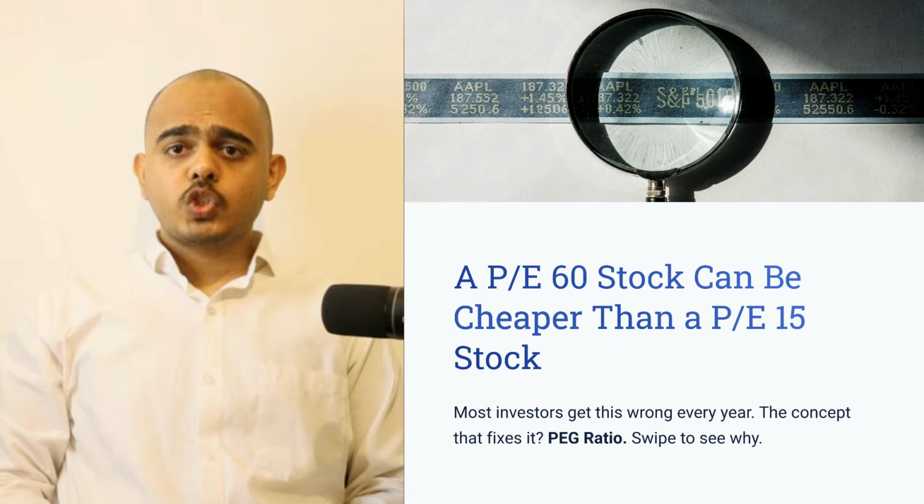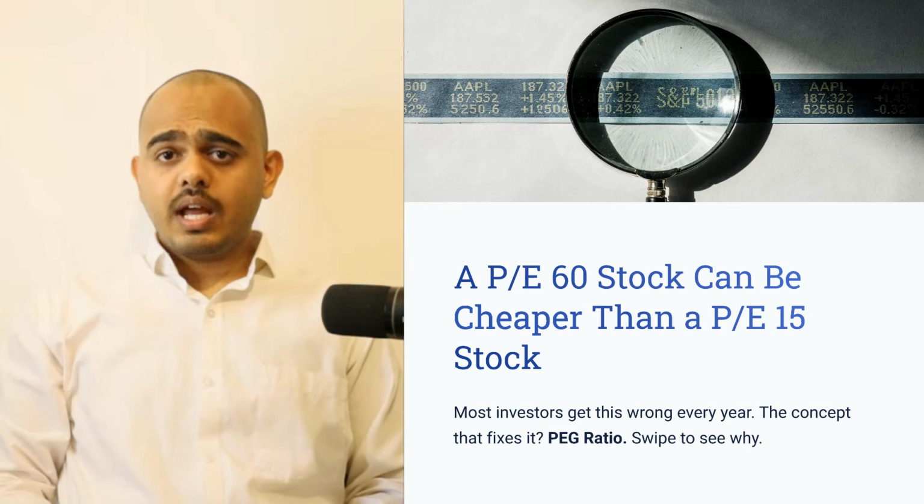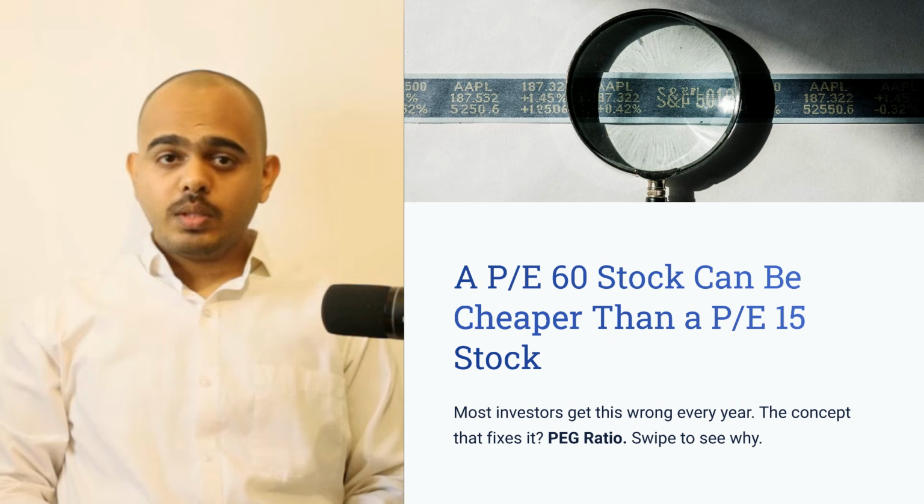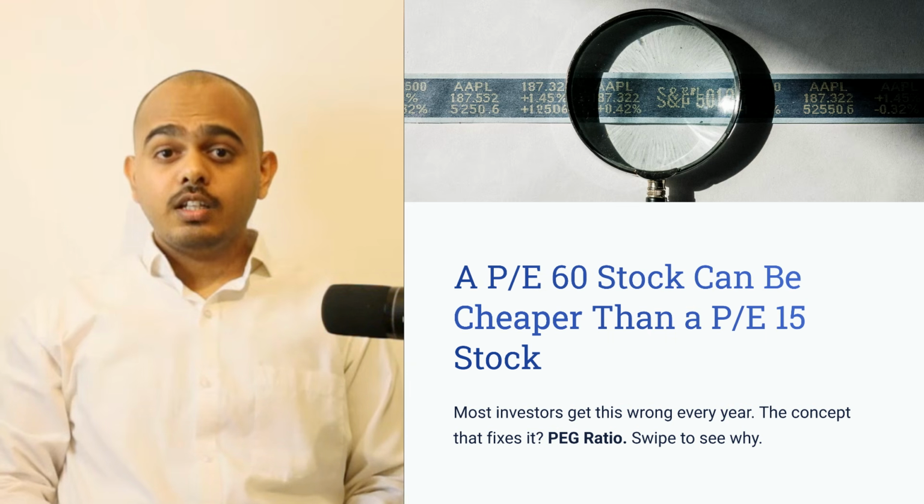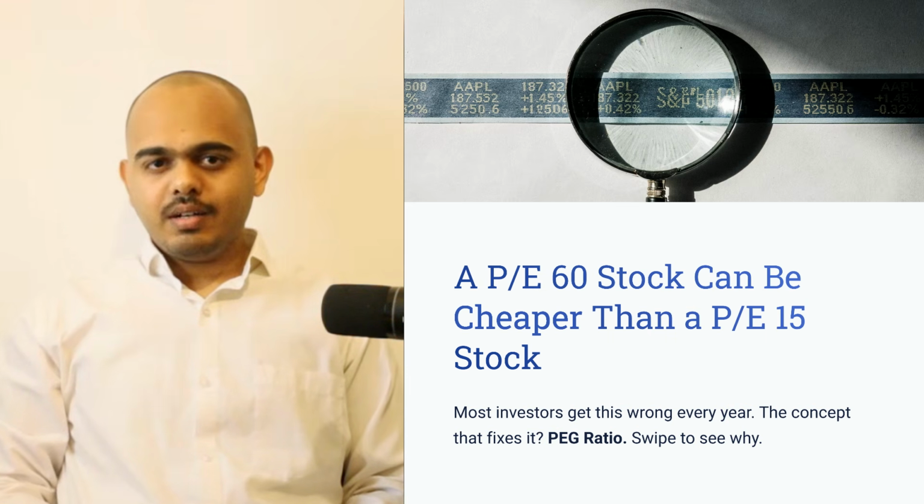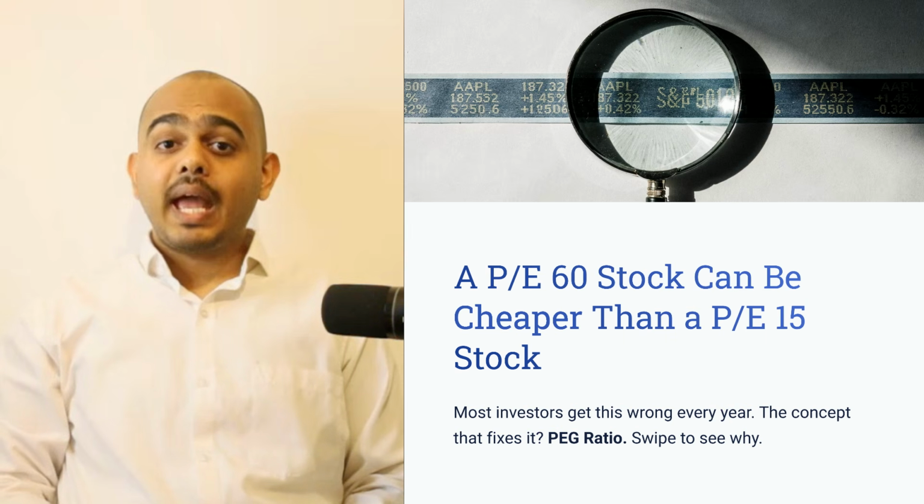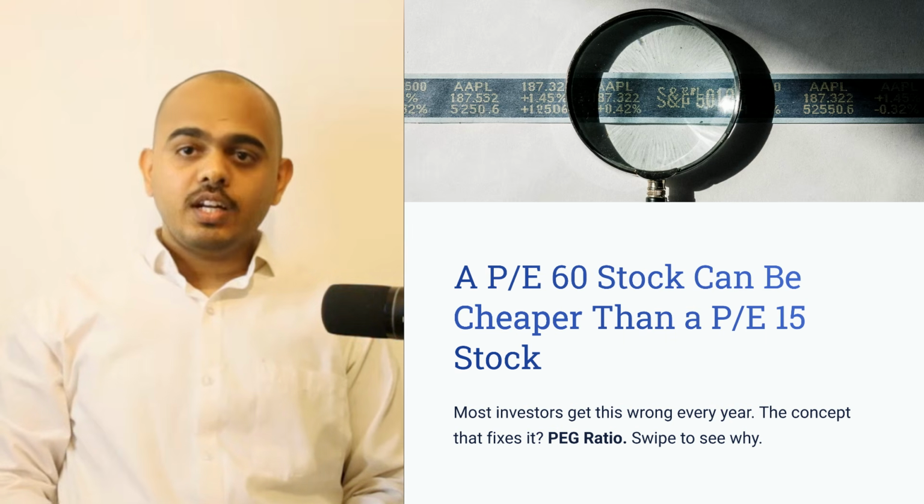Most investors see a stock trading at a PE ratio of 60 and instantly say too expensive. Then they see another stock with a PE value of 15 and they think cheap, bargain. Sounds logical, right? But what if I tell you that a PE ratio of 60 stock can actually be cheaper than a PE ratio of 50?